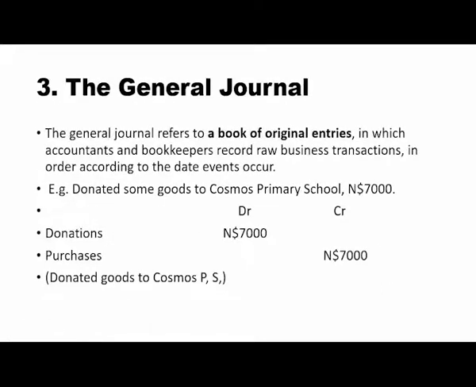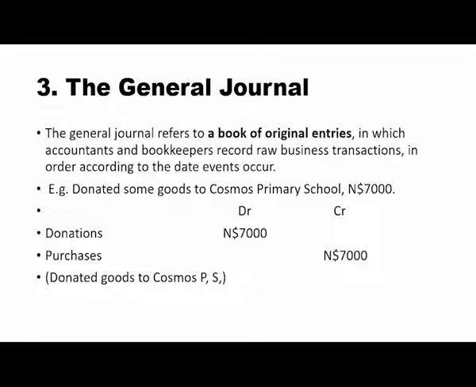The general journal. Firstly, you need to understand the general journal. It refers to a book of original entries in which accountants and bookkeepers record raw business transactions in order, according to the date events occurred.